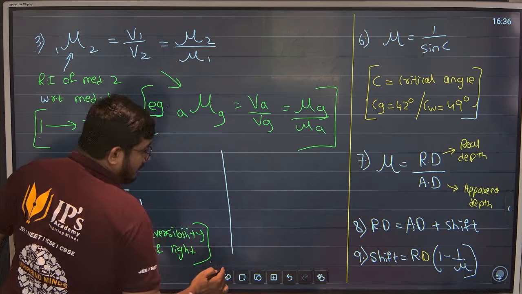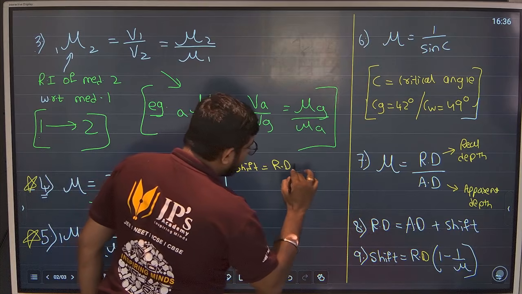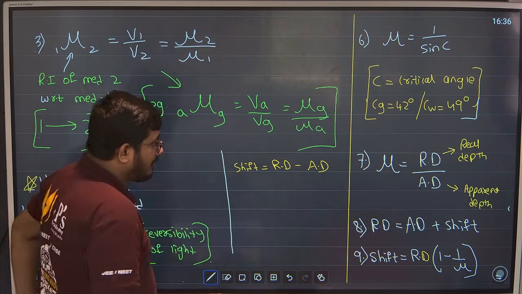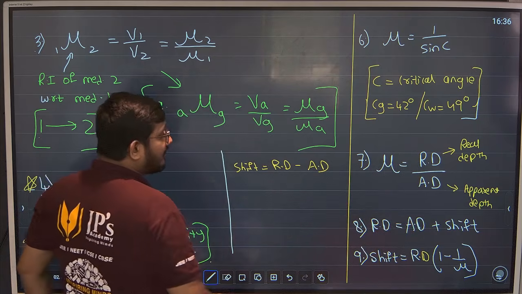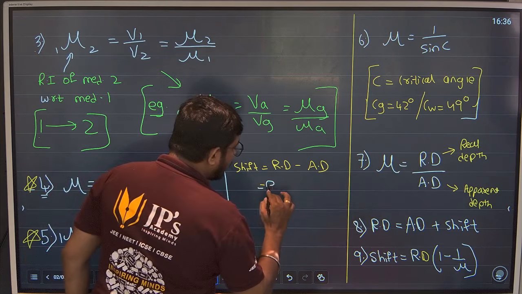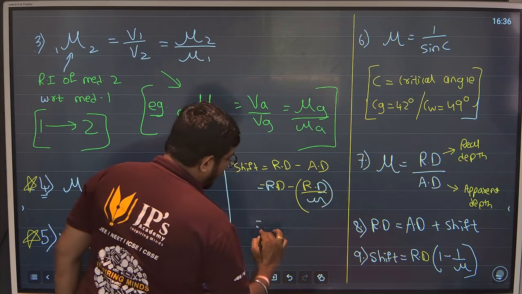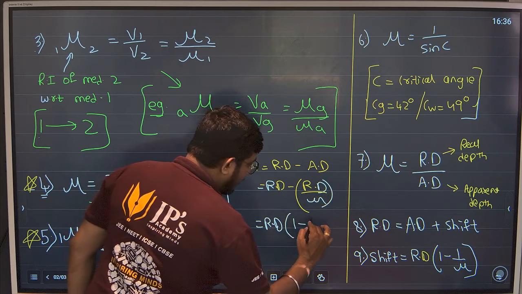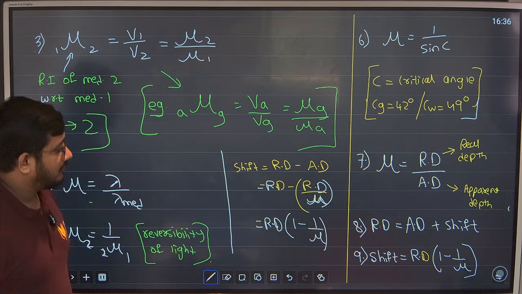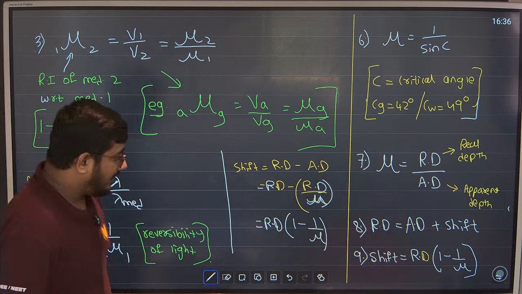Simple. See. As I said, shift is RD minus AD. But I know mu is RD upon AD. Put the value over here. AD will be RD upon mu. Therefore shift will be RD into 1 minus 1 upon mu. So here comes the derivation. You guys don't have the derivation, but understand how it comes. Okay? So this is shift.